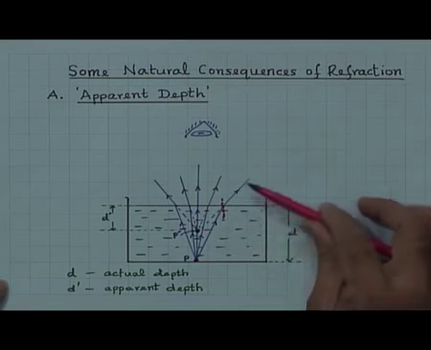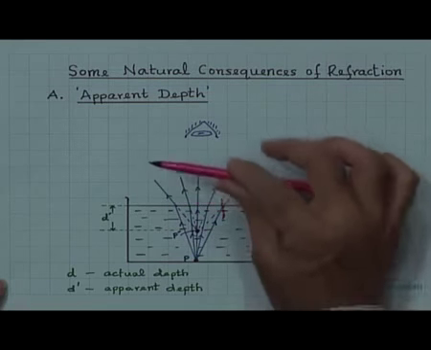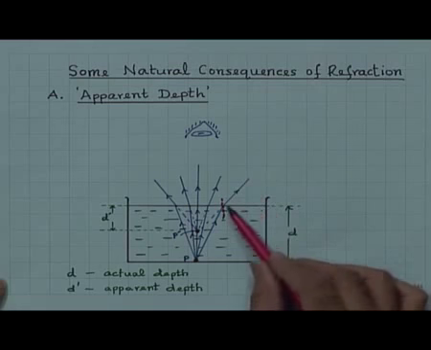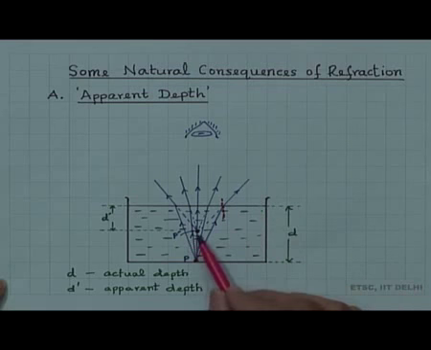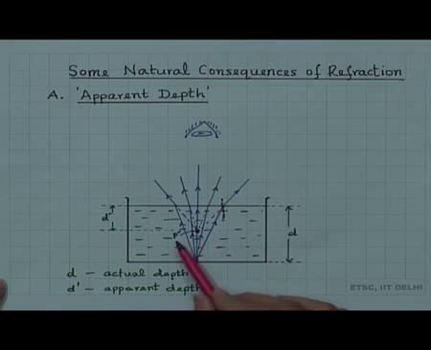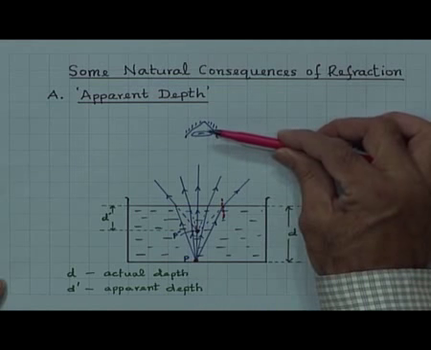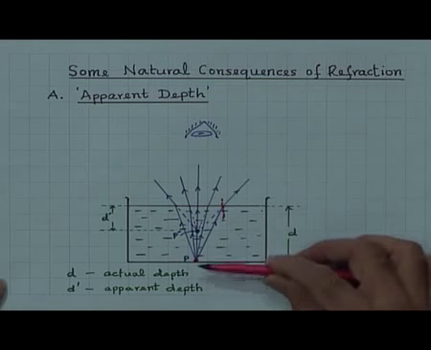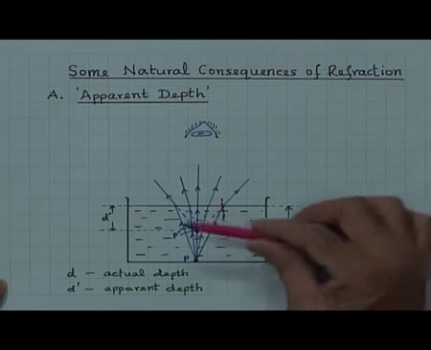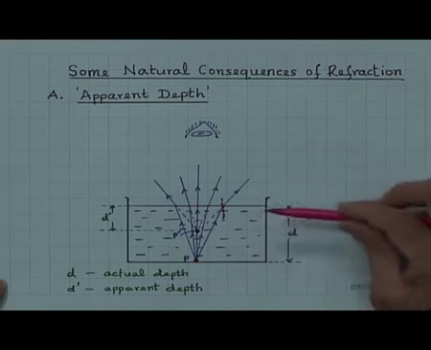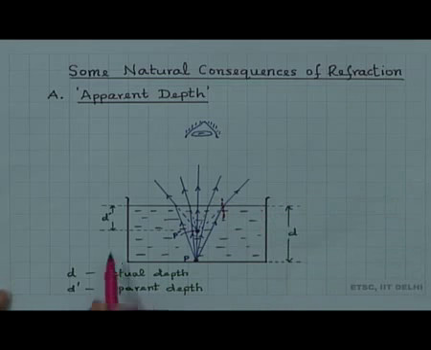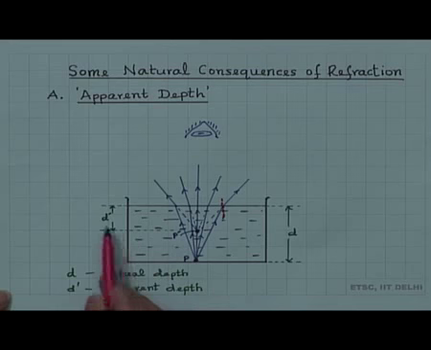So, what you have here is a diverging beam, but if you extrapolate all of them here, they appear to come from a point P dash, which is different from the actual point P. In other words, if we look from here, it appears as if the depth of the point P dash, from the surface to the point P dash, is d dash.